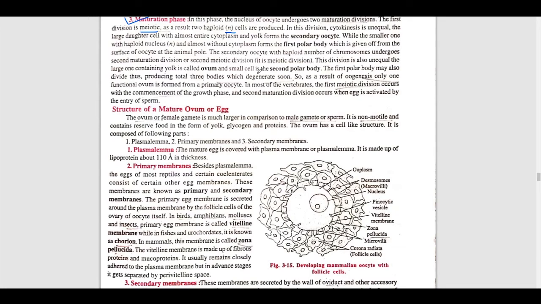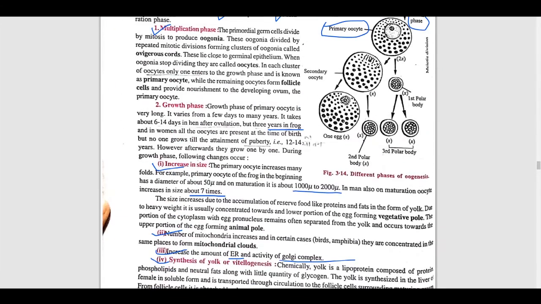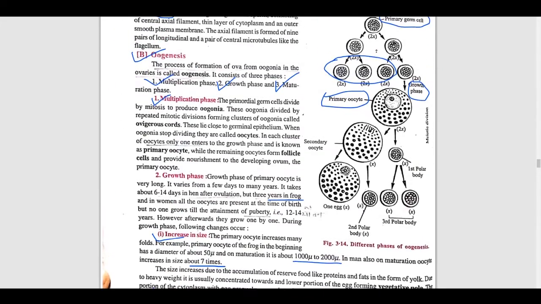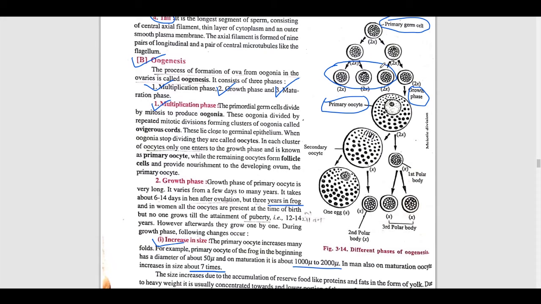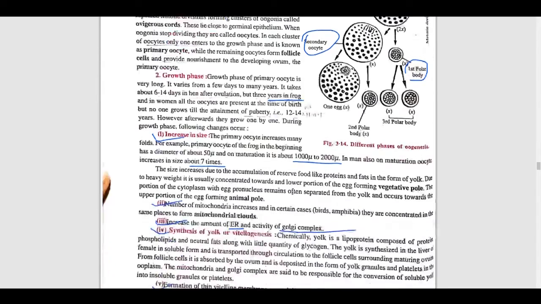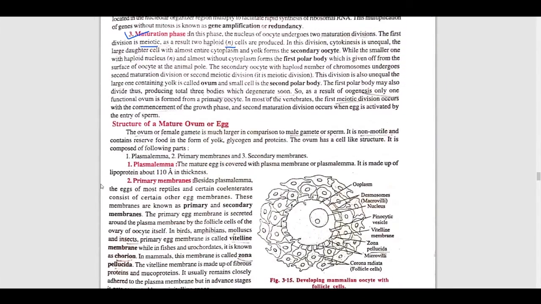Come here again on the diagram. See this, after this growth phase, it forms two cells: the first polar body, as it is written here, and this is the secondary oocyte. The smaller one with the haploid number, almost without cytoplasm, forms the first polar body. See here, it is the first polar body.